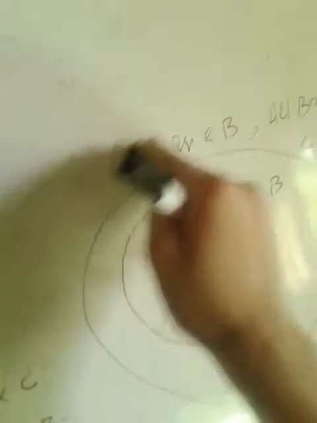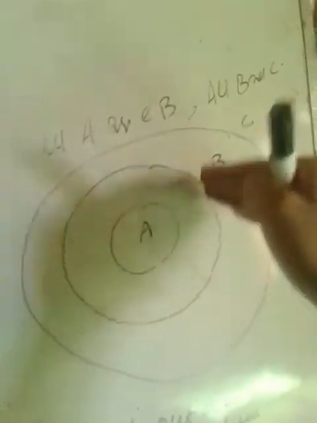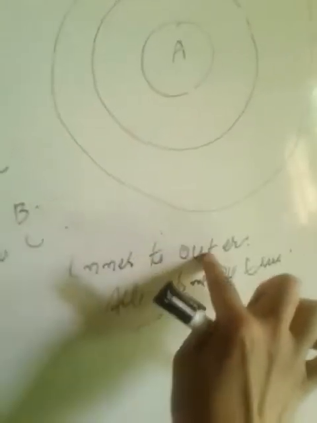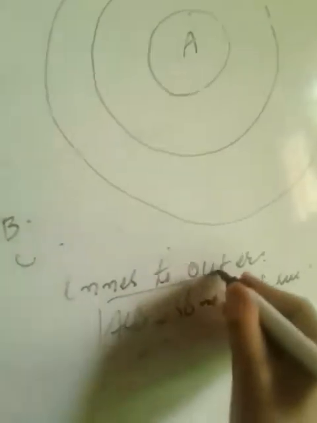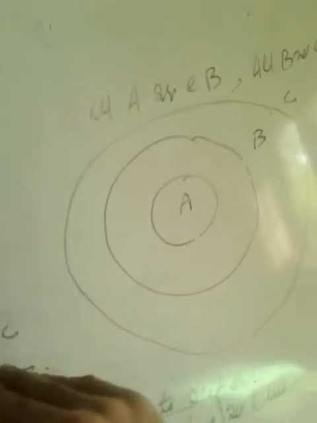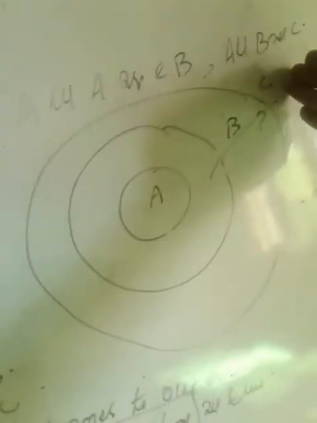This is the statement: all A are B, all B are C. When we move from inner to outer, you have to remember that conclusions which contain all and some are true. So let us look. We move from B to C, inner to outer. Which conclusions are true? All and some. Is there some? Yes, some B are C. You need not think over it. Just have a look at this figure, draw a diagram, and you can easily say that this is true.